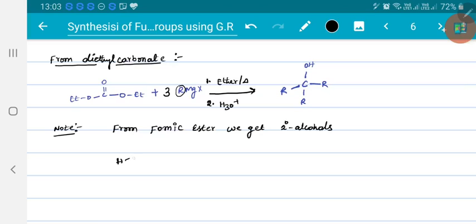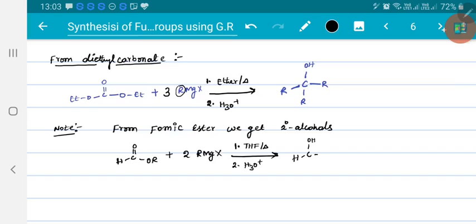Formic ester means HCOOR, allowed to react with Grignard reagent. Here also you will require 2 moles of Grignard reagent in presence of either or tetrahydrofuran on heating, followed by hydrolysis. First step, R minus will attack, this bond will shift and come back, making this OR group leave. The second group will attack, forming alcohol. So totally 2 alkyl groups attacked here, and we got Mg, OH, X, and this alcohol is lost. So this is how the product is obtained.